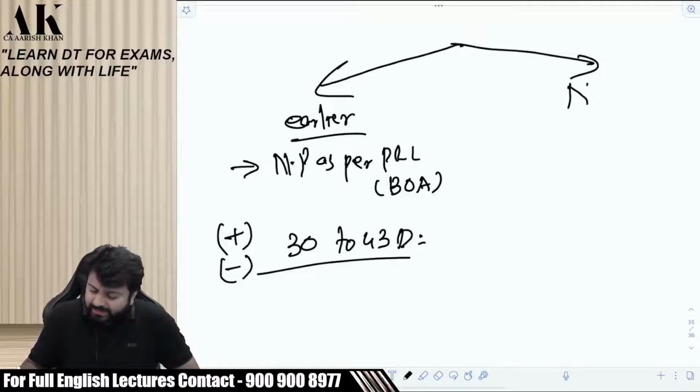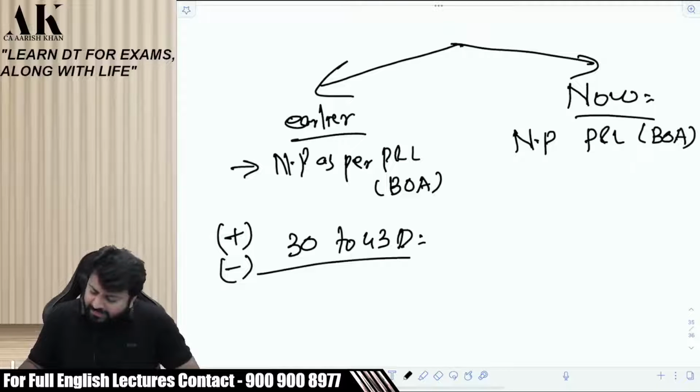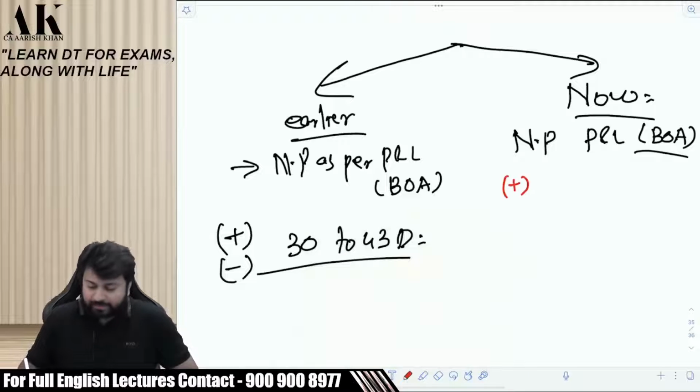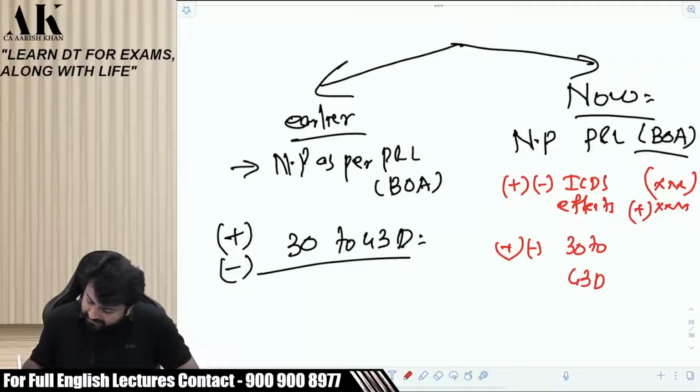But now, after ICDS, what will happen? Will you make a separate accounting standards? Will you make a separate books of accounts for tax? No. Net profit will be as per P&L only, which will be as per what? Books of accounts, right? Then there is an additional step. Add or less the ICDS effects. And then add or less what? 30 to 43D. Is everyone clear?